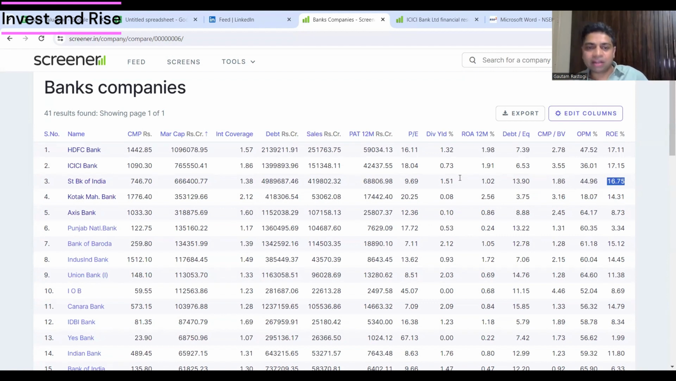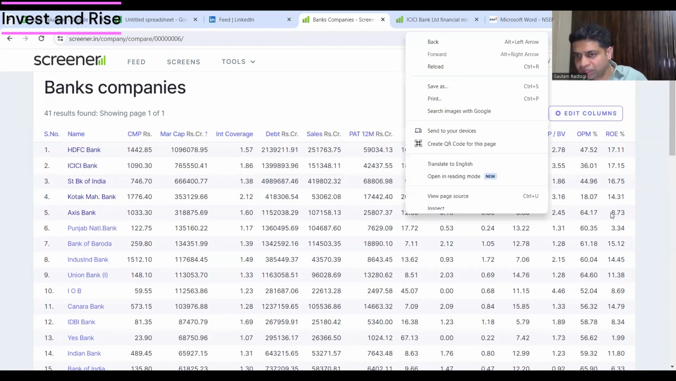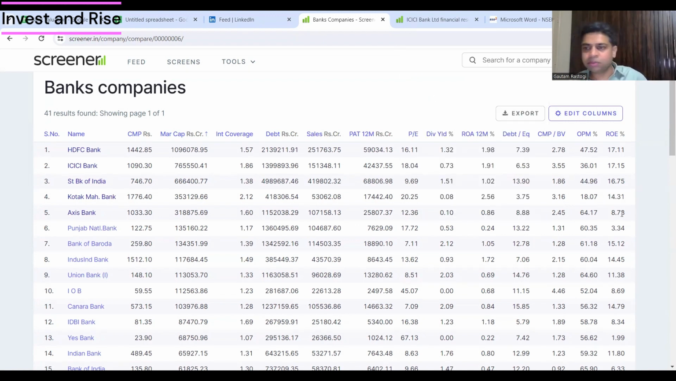Then Kotak Mahindra Bank is a very conservatively run bank. It's just over 3; below 3 it would be a bargain. It has very low leverage and a decent ROE. Axis Bank is below 3, and ROE is very low. That is because, if I'm not wrong, they acquired the retail franchise of Citi last year. So the denominator is high, and the return on the equity in the denominator is low. But again, not getting into that in this video.